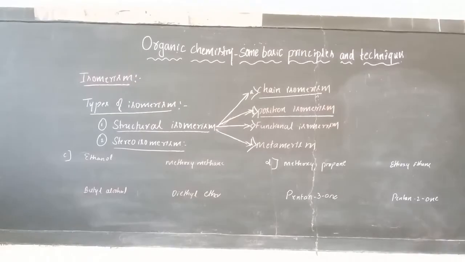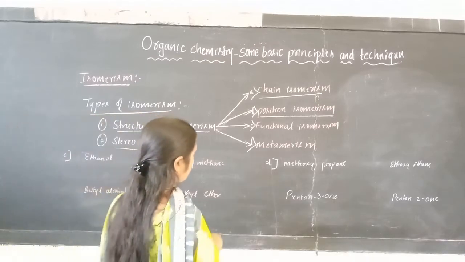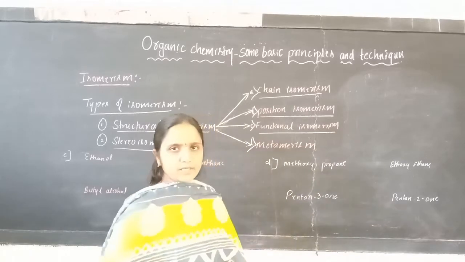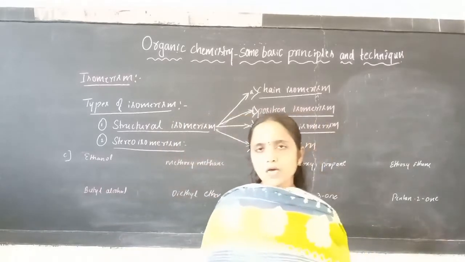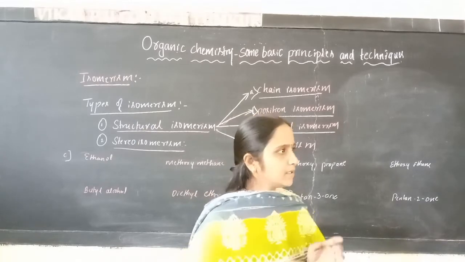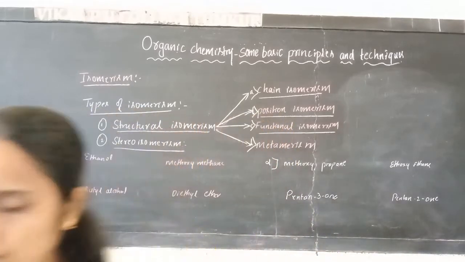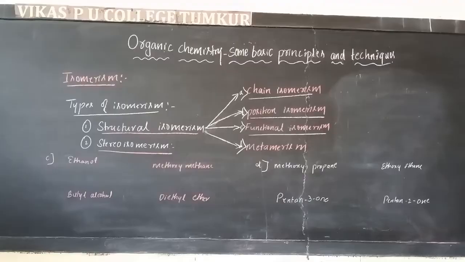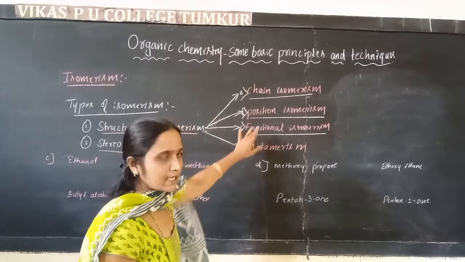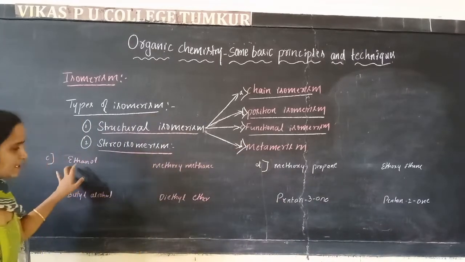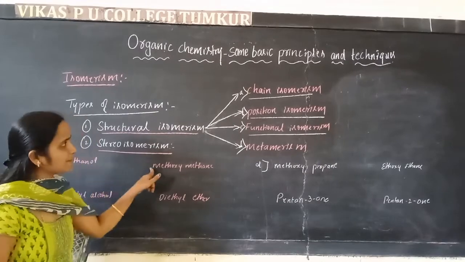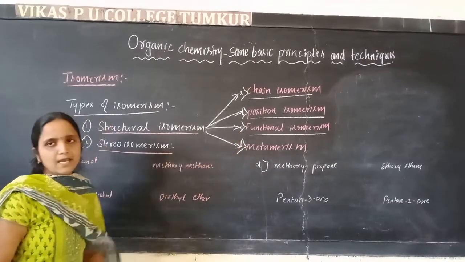Here next we are going to discuss the functional isomerism. Functional isomerism means two or more compounds having the same molecular formula but differing in the functional group. We take an example for the functional isomerism now, that is ethanol and methoxymethane. Methoxymethane is an example for functional isomerism.